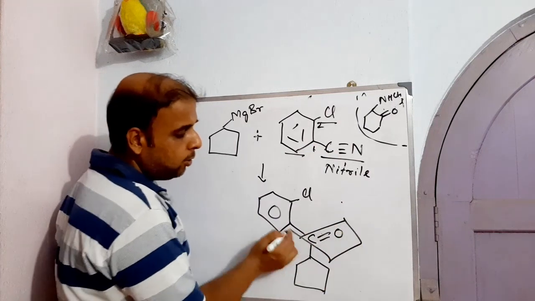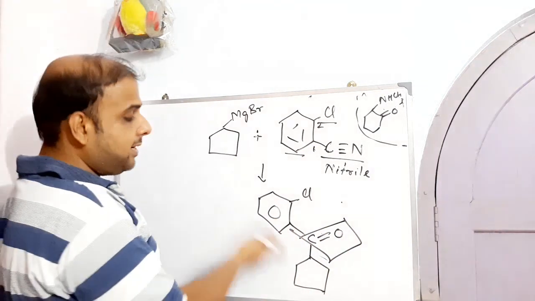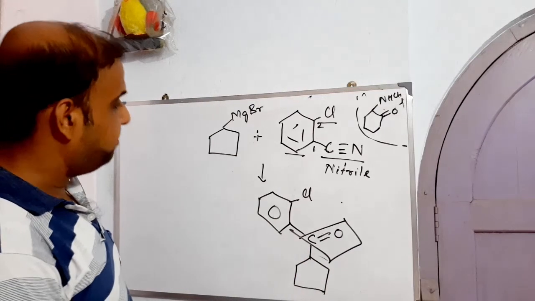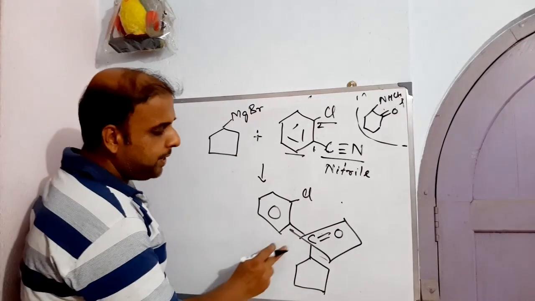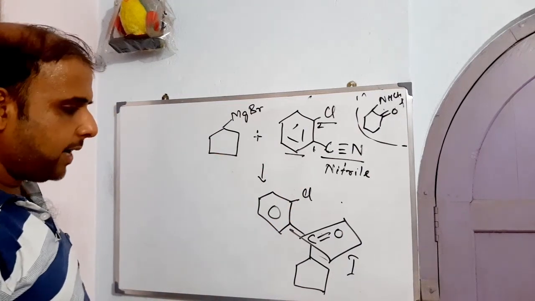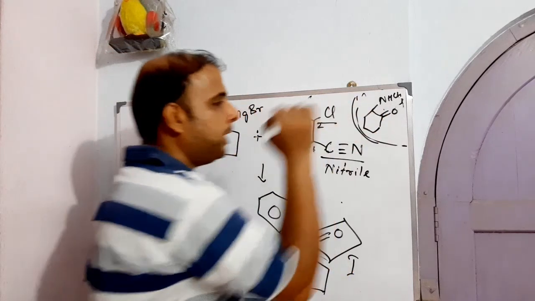This is the carbonyl group which is holding what? 2-chlorophenyl, at the same time cyclopentyl. And this is basically a carbonone, right? Chalo. So once we got this intermediate, let us just put one number here. Number like this, okay? So this is the first intermediate. Now what next? Still we have to go further, right?